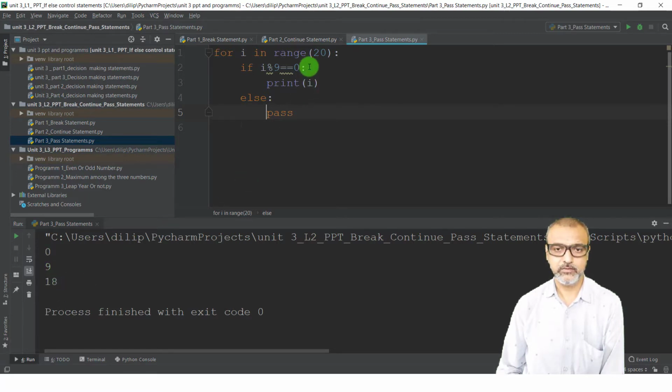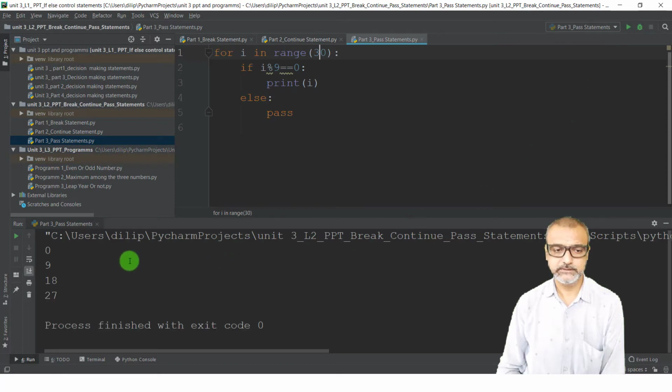0, 9, 18. Okay, if you change this value from 20 to 30, right? So what will be the output in this case? Just think about the table of 9 only, nothing else. Now just click on this run button, make sure you are in the same file name, that is pass statement over here. Now I will click on this run button, see the output, that is 0, 9, 18, 27.